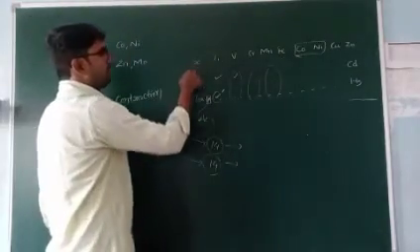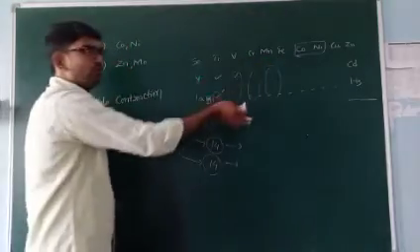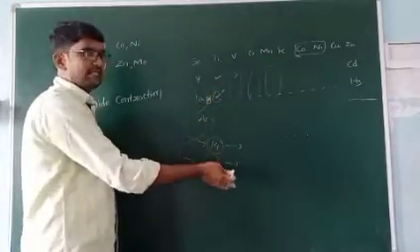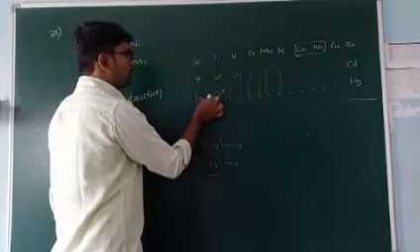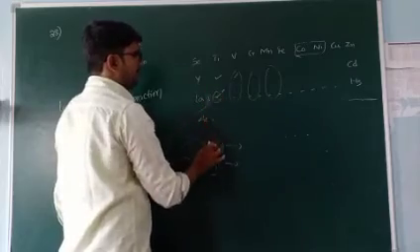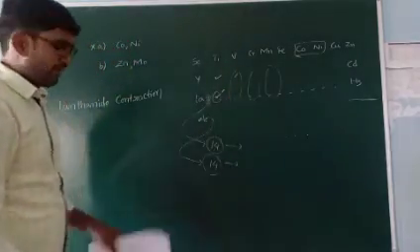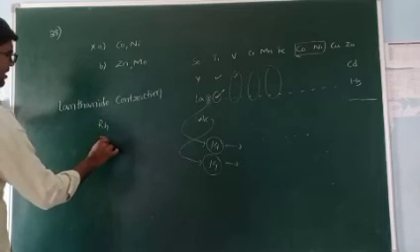Normally in a group, atomic size increases, and we expect the atomic size to increase, but due to these 14 elements coming in between, the size decreases. So the answer is Rh and Ir.